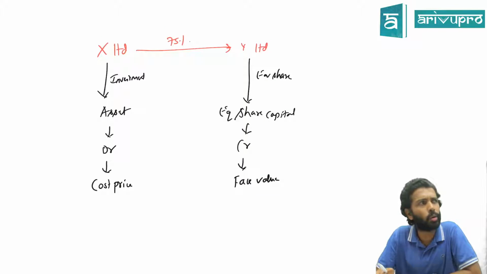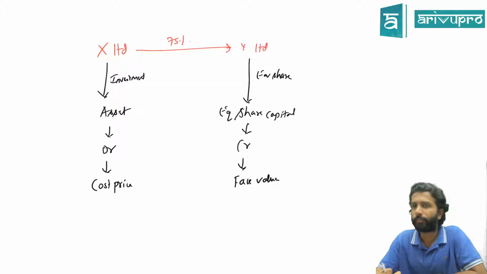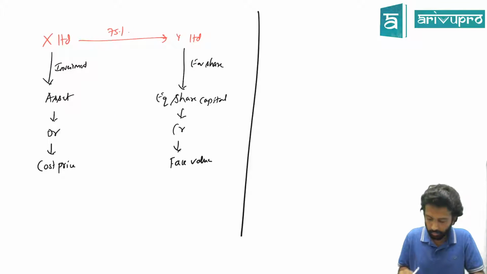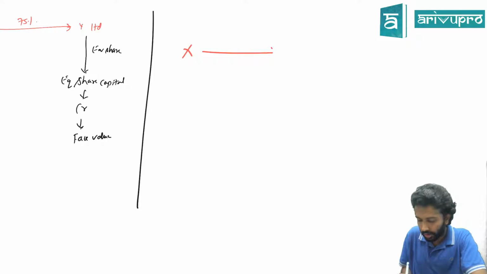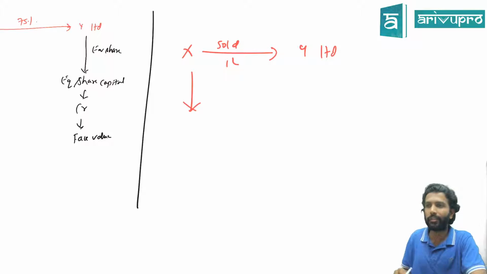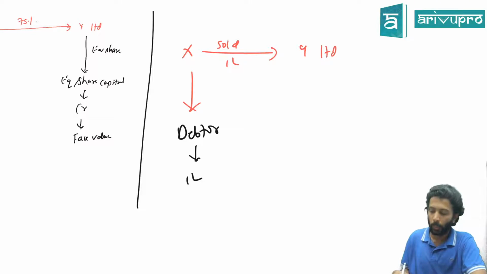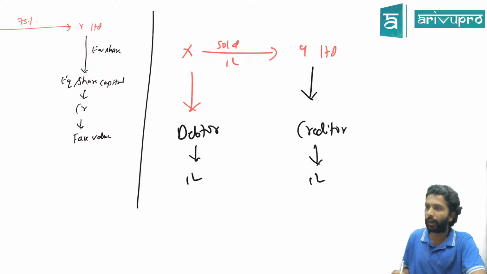Mutual owing. Suppose X sold goods to Y and didn't receive the money. That means in X's books what it will be? X Limited sold goods at 1 lakh to Y Limited, and X has not received any money. That means X will show this transaction as what? For X, they have to receive from Y. That means in X's books it will be shown as debtor, worth 1 lakh. Y Limited has to pay. That means they will show it as what? Creditor. For how much value? 1 lakh only. So for one company it's a debtor, for another company it is creditor.